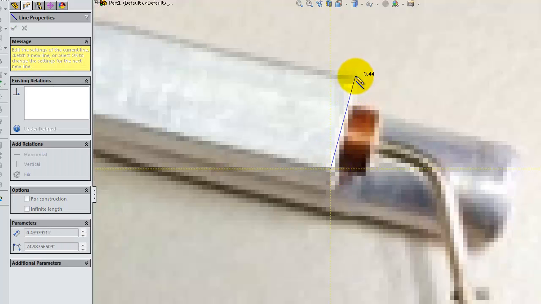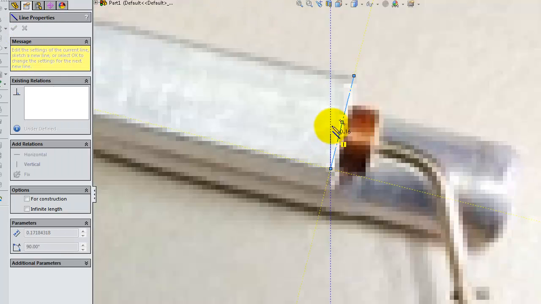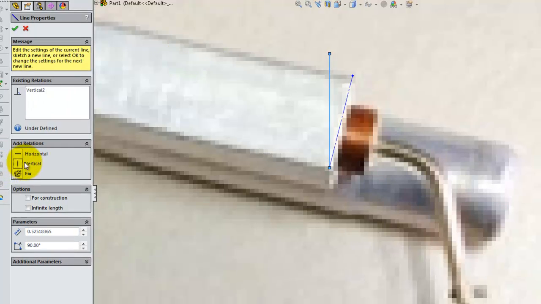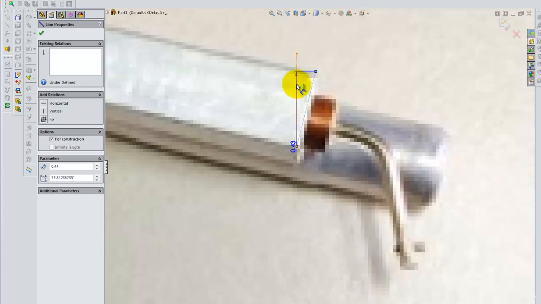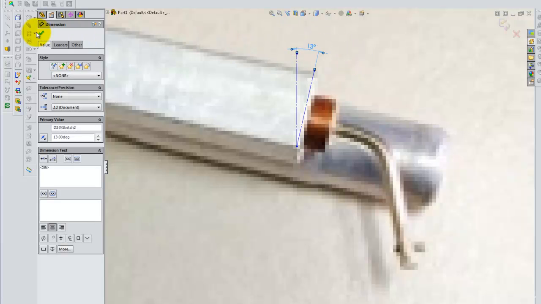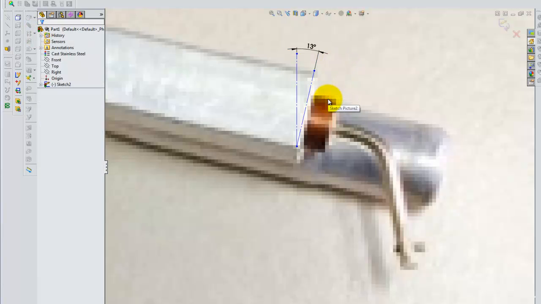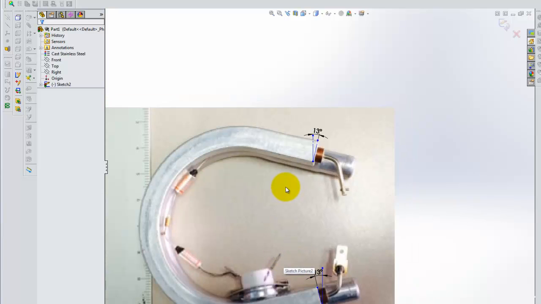That will also be a construction line, and I will include a vertical. I'll make sure it's vertical and construction, and I'm going to measure my 13-degree angle there, but it picked up a degree. My picture is very pixelated, so it's hard to tell exactly where we're getting. If you had a higher resolution picture, you might have better luck in grabbing the correct points.